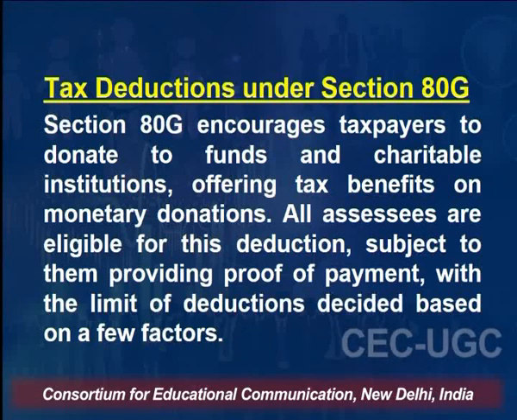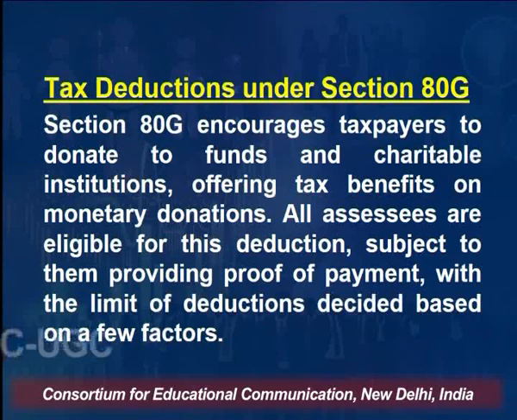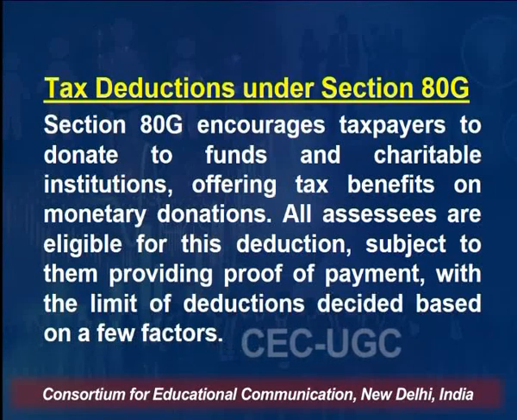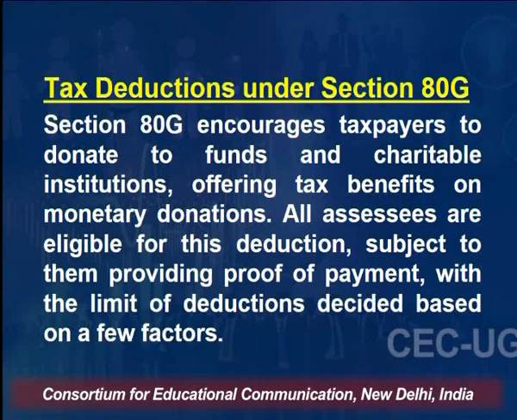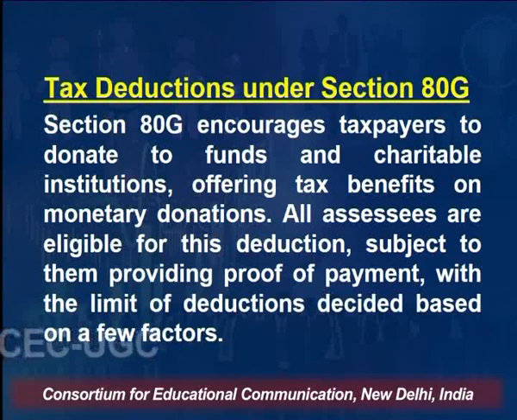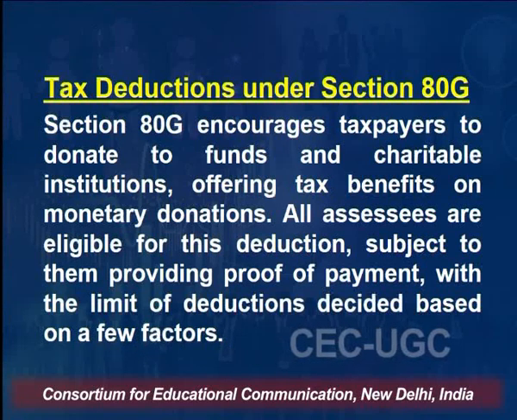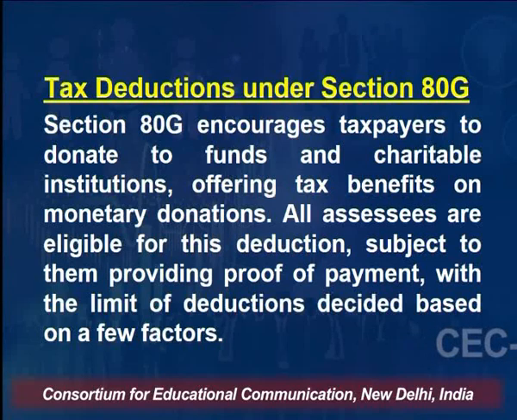And if you give any donation to these charitable institutions, which are listed and registered charitable institutions under the Government of India, then you are also allowed to have a tax benefit for it. Means your taxable income will get reduced by that amount up to a particular limit.